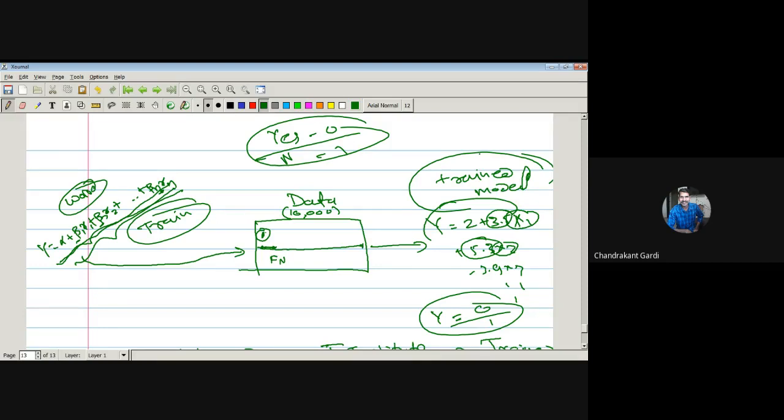Training is just estimation of coefficients. Beta 1, beta 2, up to beta n are nothing but parameters of this regression model. If we have a normal model, then mu and sigma square are the parameters. Normal is a model. Suppose we have a Poisson model, then Poisson is a model and lambda is its parameter. Similarly, y equal to this expression is a regression model, and beta 1, beta 2, beta n are the parameters. So what we have done here is parameter estimation, and parameter estimation is nothing but training of the model.